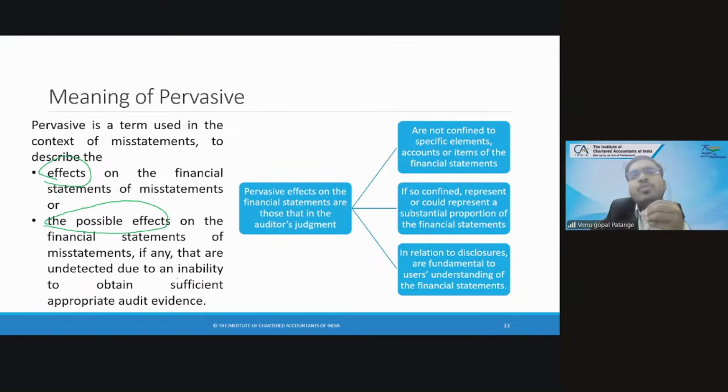It is very fundamental to disclose, but they are not disclosing. Then also you can say it is pervasive. So these are the three items the auditor should keep in mind to assess pervasiveness. Hope it is clear. Any doubt?